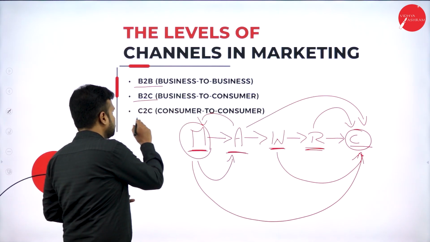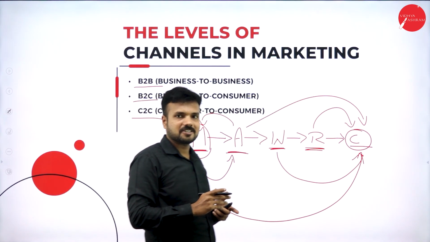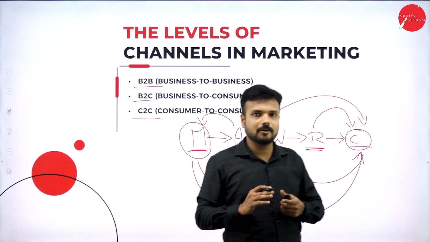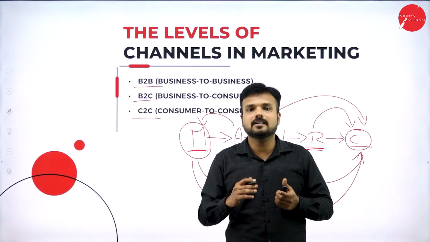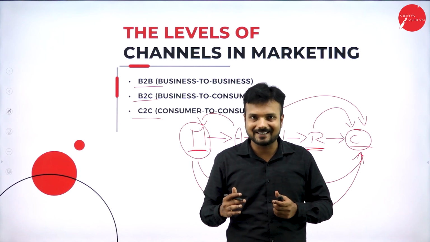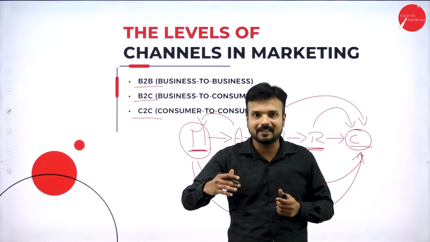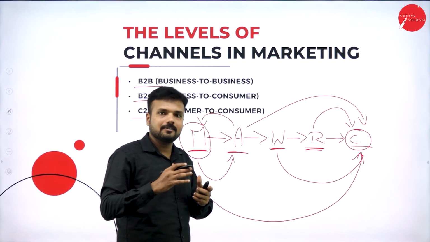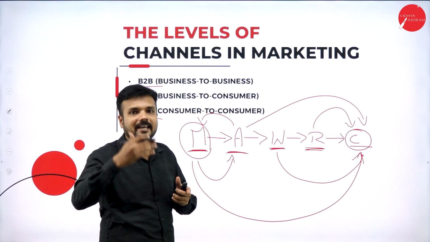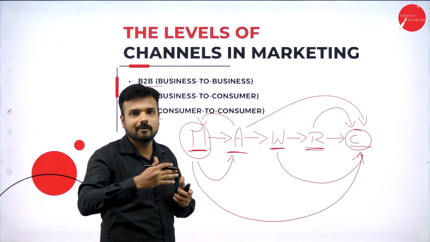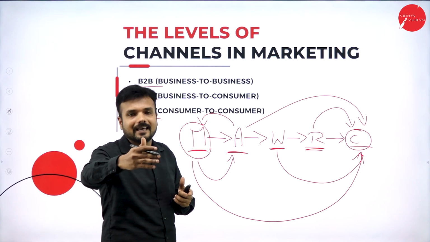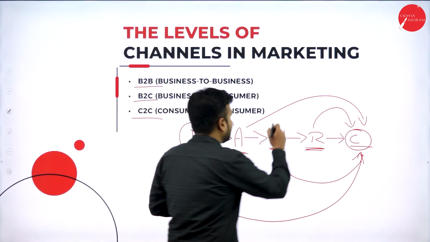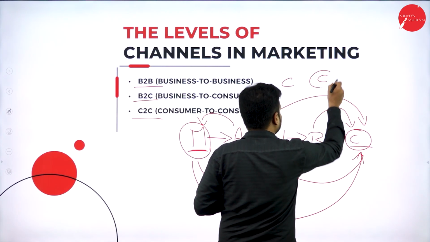Very simple concept. C2C. How can the customer sell his product to another customer? I will give you a beautiful example. You may be aware of an application called OLX. We can sell second-hand products, which are used products. Here the one who sells the product is a consumer. He had already consumed that particular product. After that, he is going to sell the product to another consumer. So it happens between two parties, consumer and consumer.